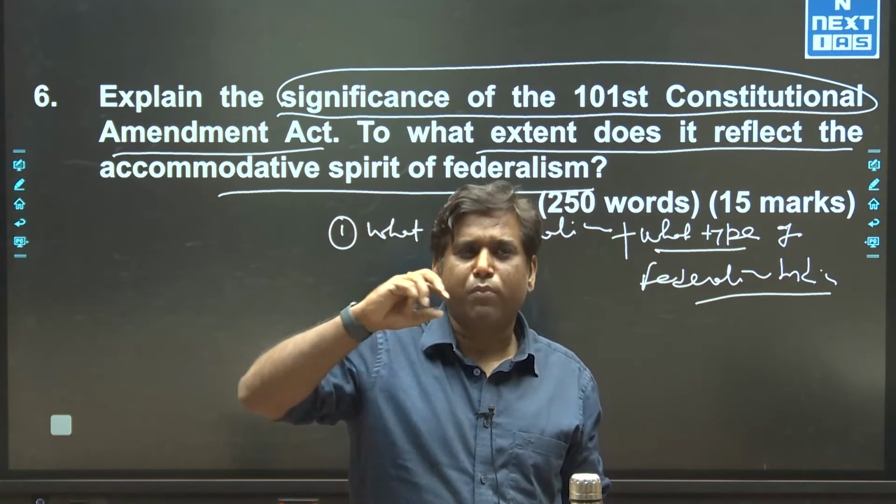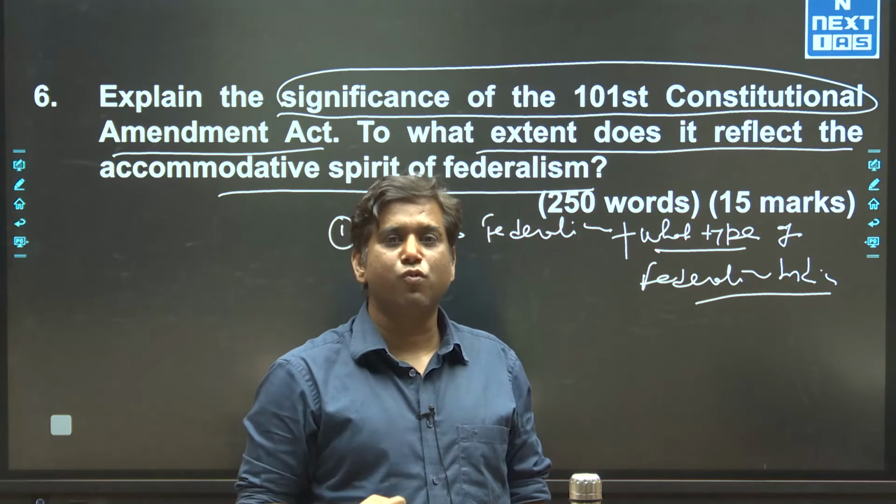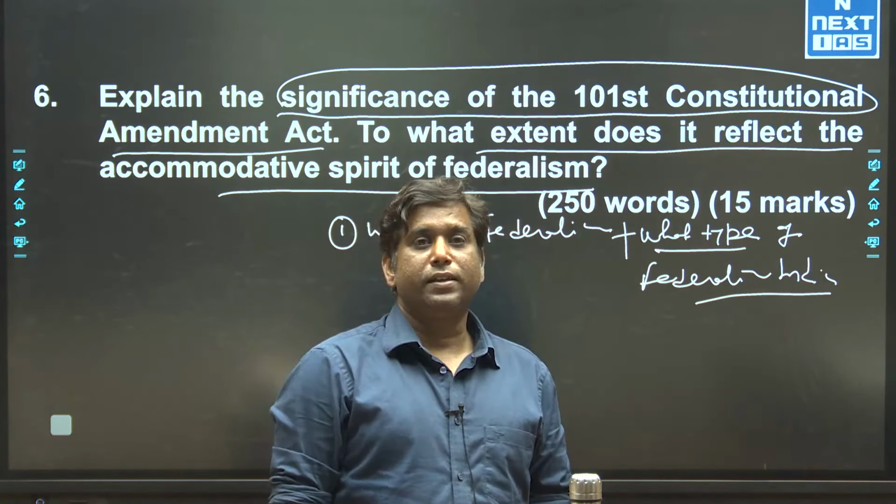Writing the conclusion, come up with 2-3 lines where you can give the reference of 2 points. Like there is a delay in releasing the GST amount to the state, that is troubling to the state.